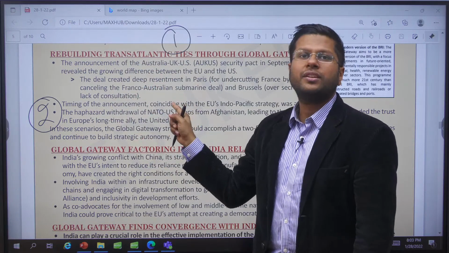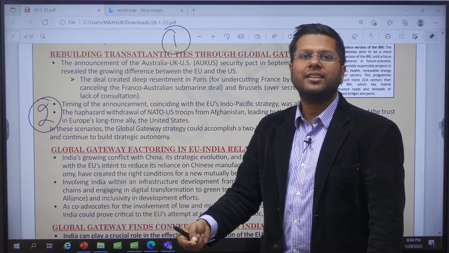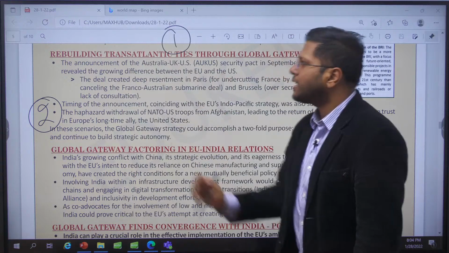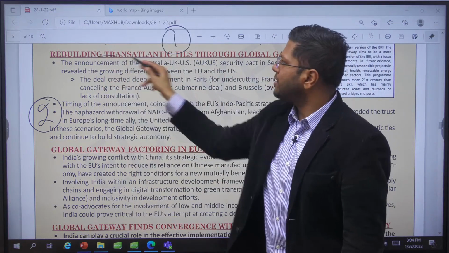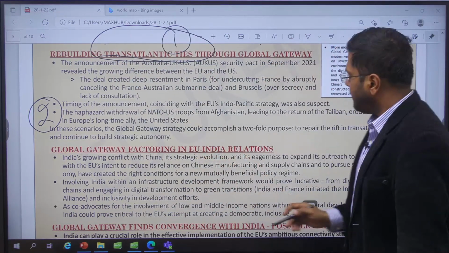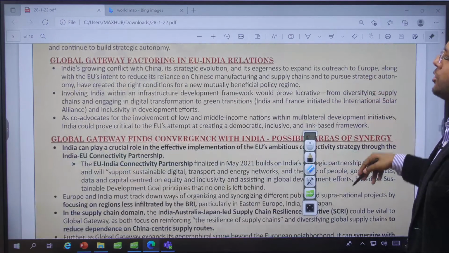This is the project which will integrate the EU better first, with digital and hard infrastructure in EU countries, and after that it will expand around the whole world. So this is the reason that this project will rebuild transatlantic ties with the USA. It will also build intra-EU ties inside Europe itself, right? So an important project in that way.